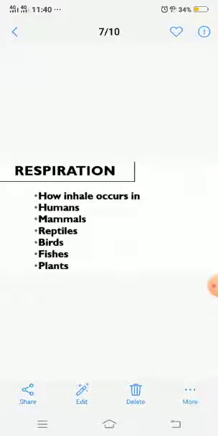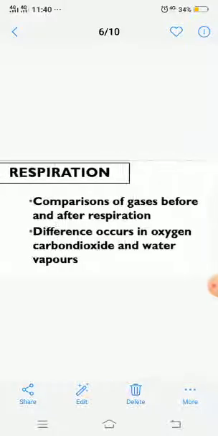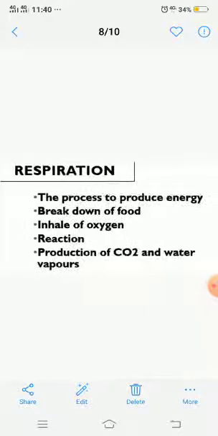And similarly, we are supposed to discuss how different living organisms like humans, mammals, birds, reptiles, fishes, and plants inhale and exhale. Which organ of these organisms is responsible for the inhale and exhale mechanism? So let us start our first topic, what is respiration.